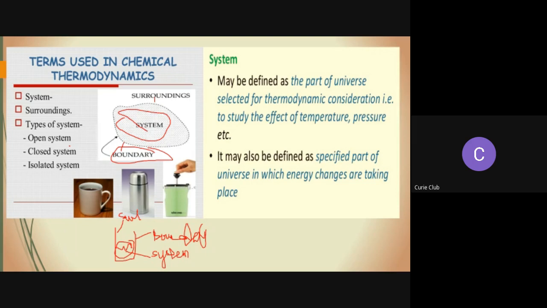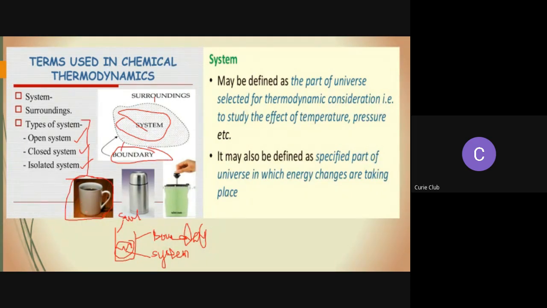Now we are going to talk about types of systems. Here you can see that we have three different types of system: open system, closed system, and isolated system. An open system is one in which the boundary is open and uninsulated, as you can see from this figure.